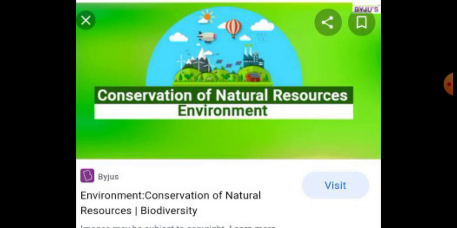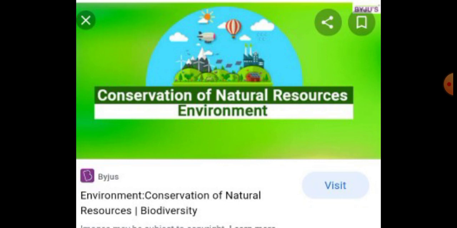Students, what is meant by afforestation? Afforestation means planting more trees. If we plant more trees, we will get more natural resources, because through plants and trees we get many things in our day-to-day life. So afforestation is one of the important things to conserve natural resources.